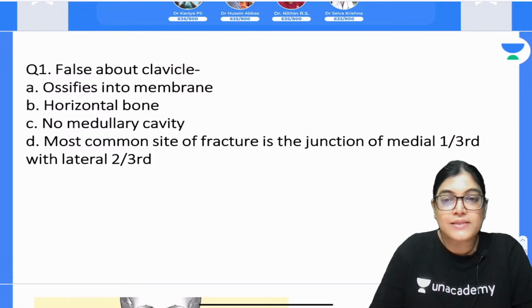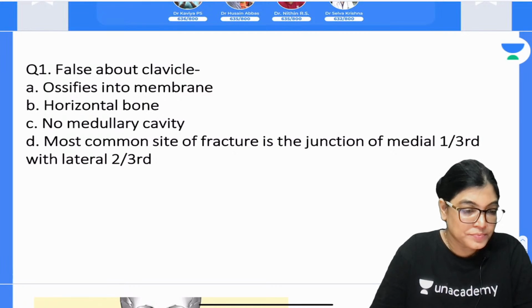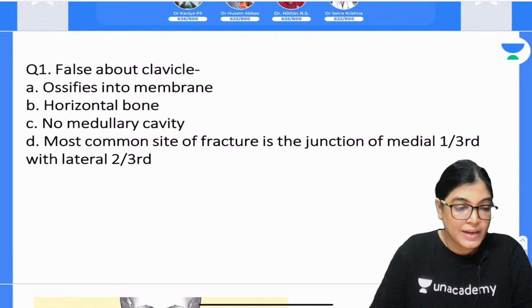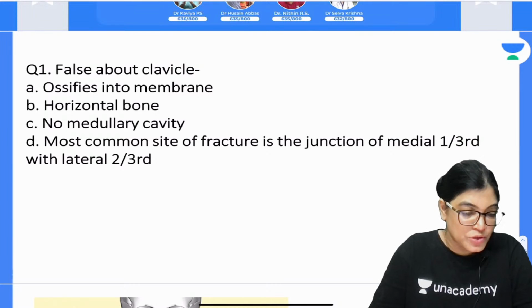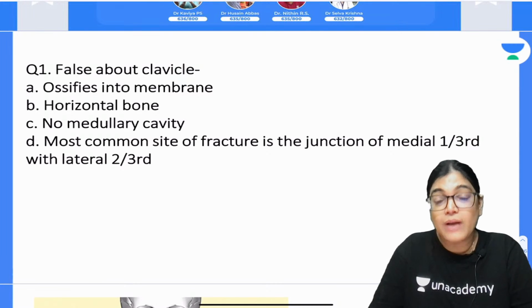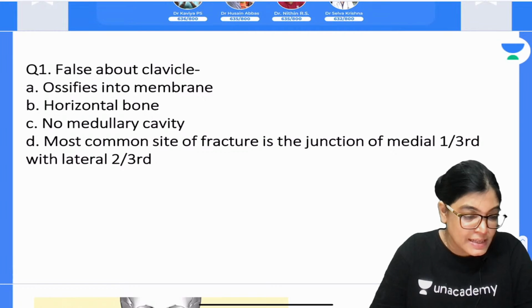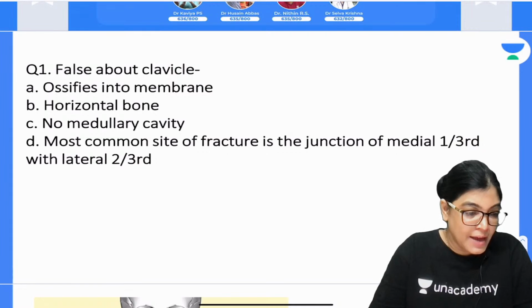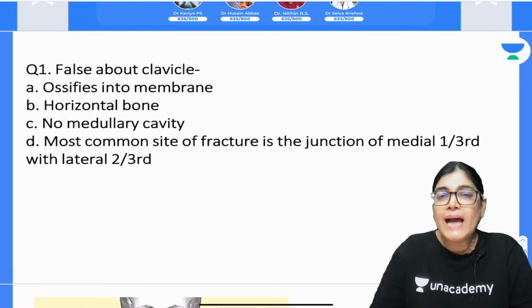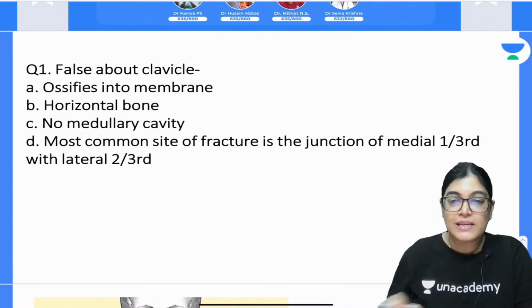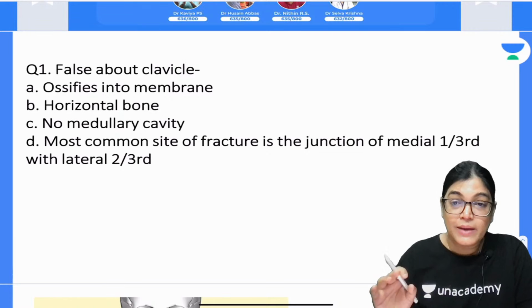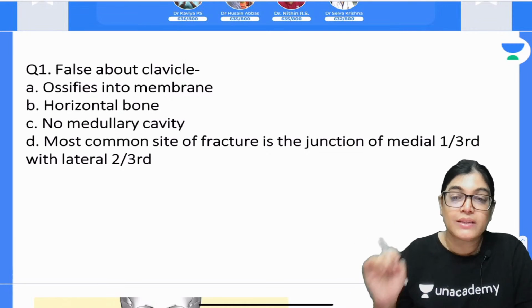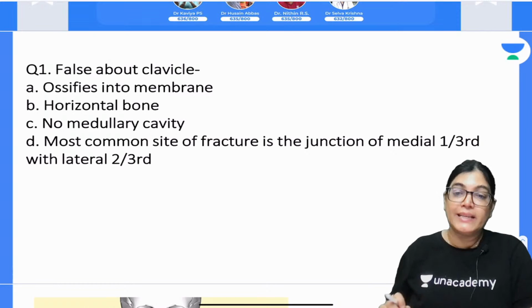So Sri has given the answer. What about others? Sri has already given the answer. I am just waiting for the others so that I can proceed. I will wait for every MCQ, 15 to 30 seconds, so that everyone can give their answers and then I will proceed. It doesn't matter, my dear aspirant, whether the answer is right or wrong. What is important is participation in the quiz, and I am here to explain each and every MCQ.